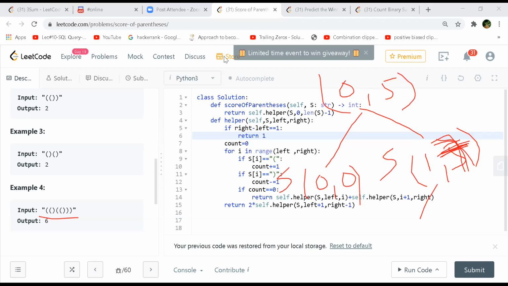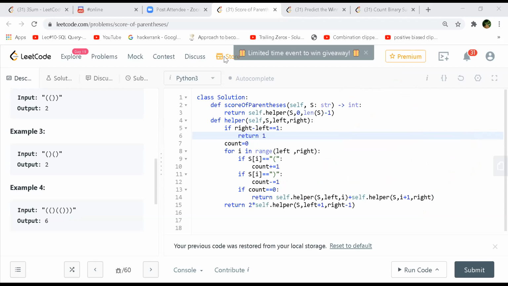Can you draw that? I'm not getting it. Are you talking about example 4? Can I draw it? Yeah, annotate it.